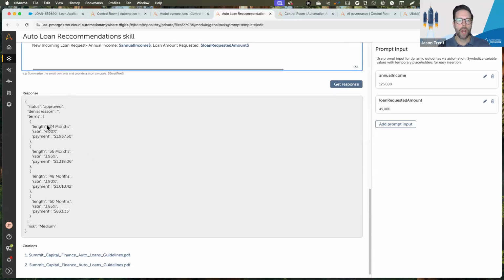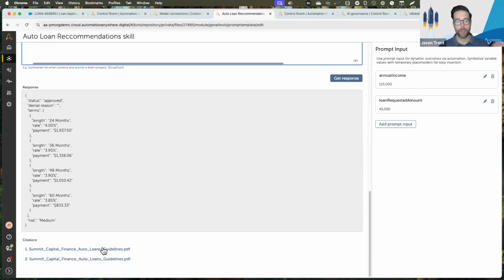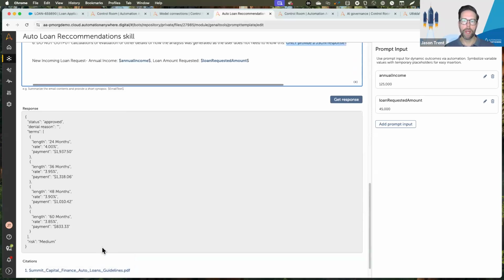You can see what came back was a number of different term options based upon length, rate, and payment amount. And then at the bottom, we have a risk score. We also provide the ability to access where in the various documents this information was pulled from in a capability called citations. So that's a real quick overview of how we connect to a model and then build a skill on that. We can use these skills in traditional task bots and in API tasks, and those obviously can be serviced up within processes as you start to build out your agentic process automation capabilities on top of A360.